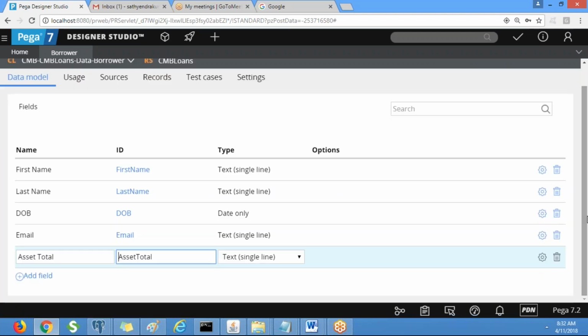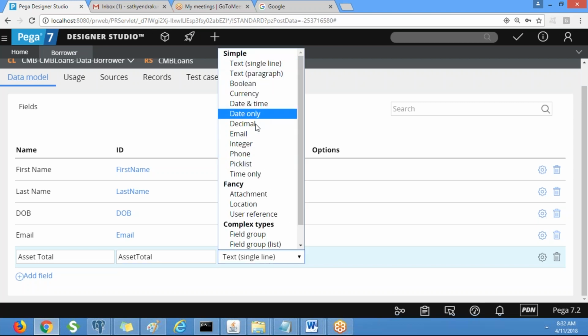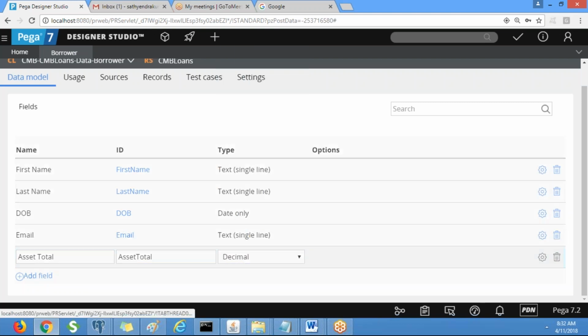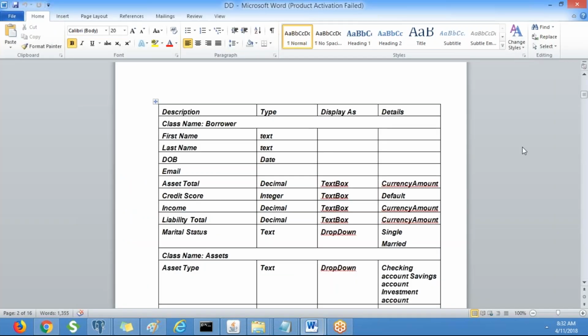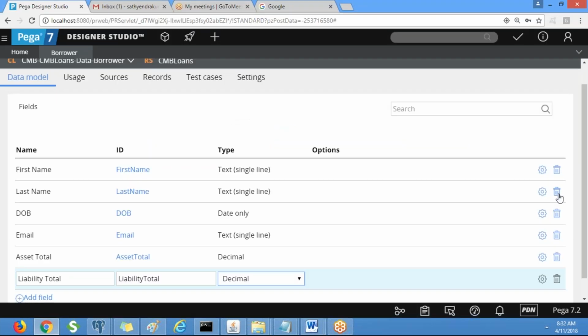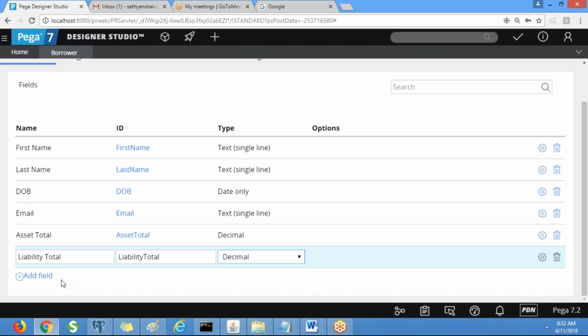So you can enter decimal values. It should be decimal. Liability total is also a decimal, and credit score. You can create in any order.